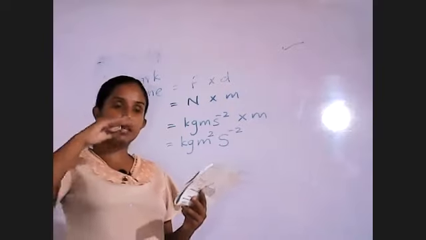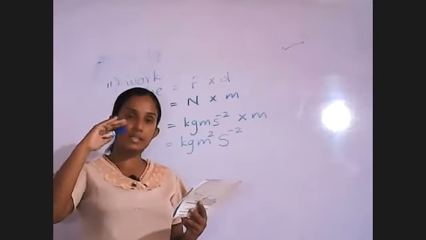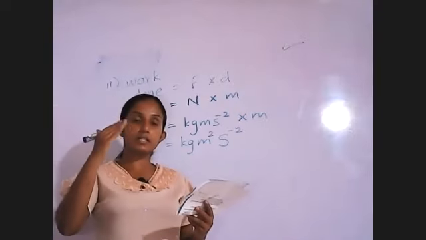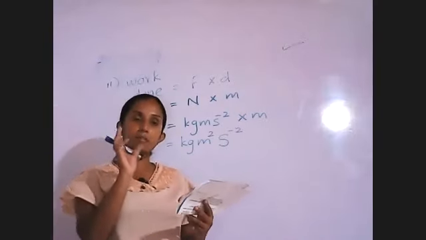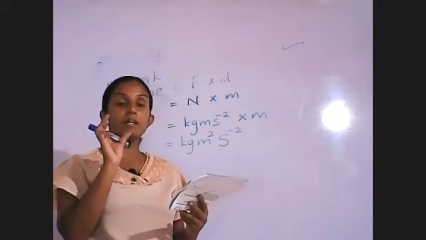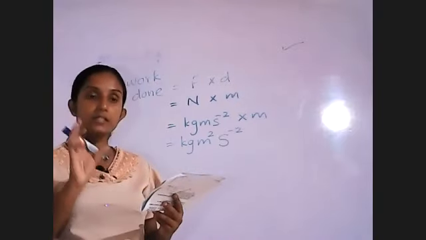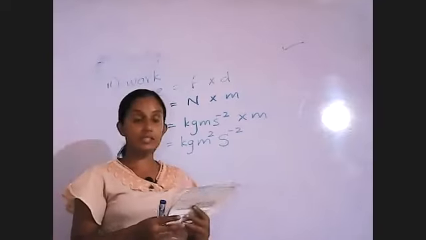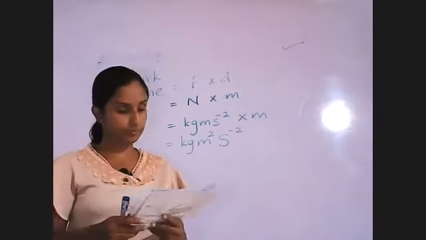If the velocity is increasing, we say that is an acceleration. If the velocity is decreasing, we name that motion as retardation or deceleration. So what is the answer here, Pute? Velocity.